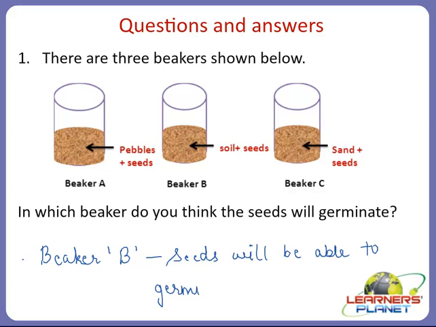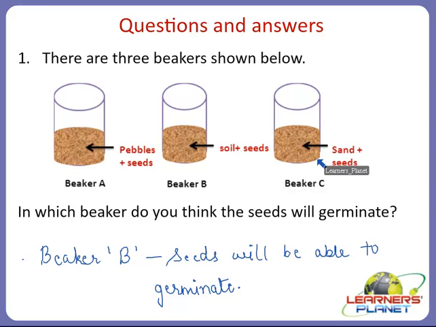As we discussed, the seeds in beaker B are provided with the nutritive soil. Nutritive means the soil which is full of nutrients and in which the seeds are able to grow. Alright children, so I hope that this is clear to you.